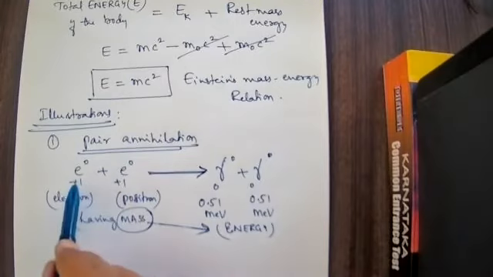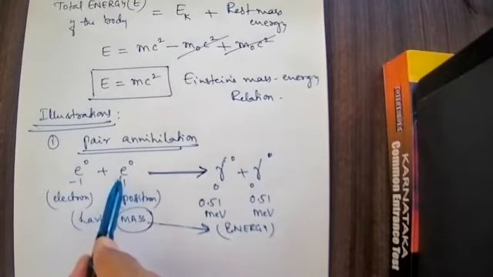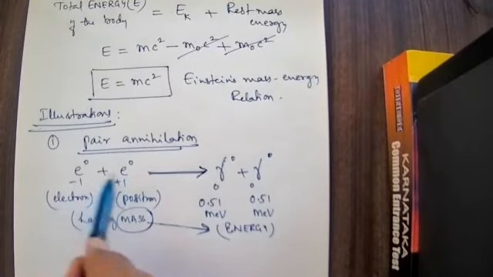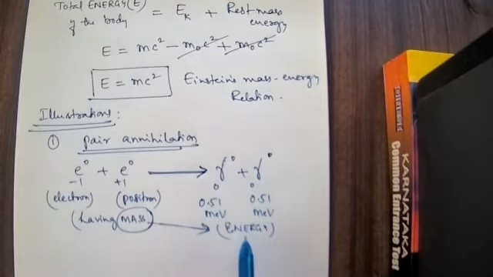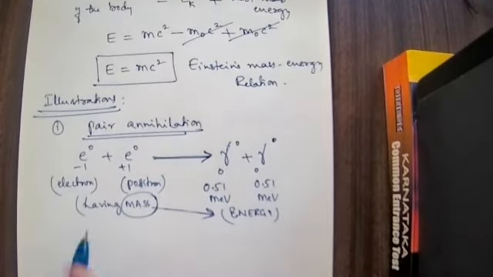These two have mass, but if they join together, they convert into a gamma ray photon and one more gamma ray photon. The gamma ray photon has energy and does not contain mass. So mass converts into energy, called pair annihilation.